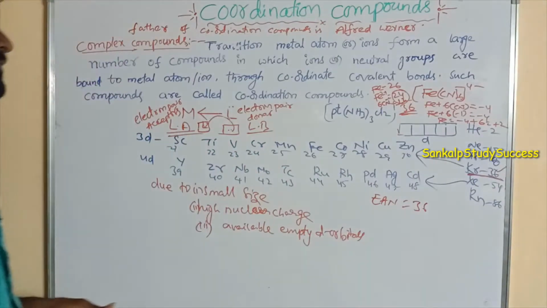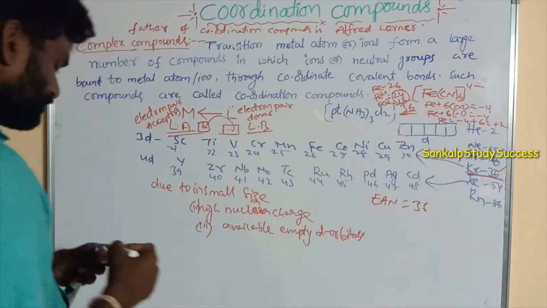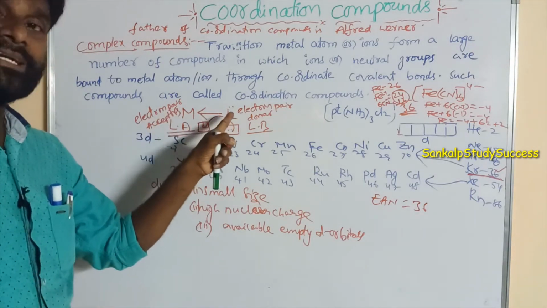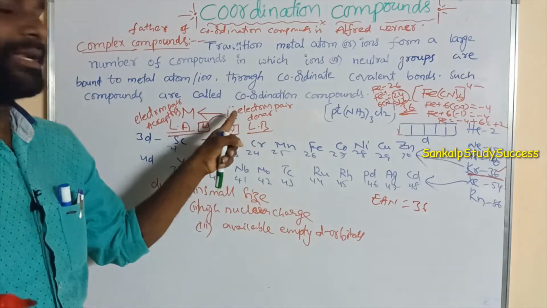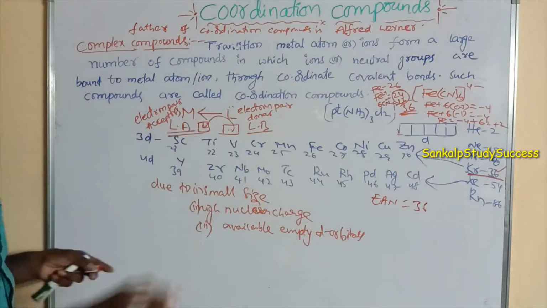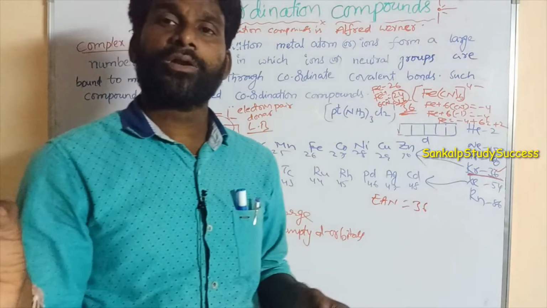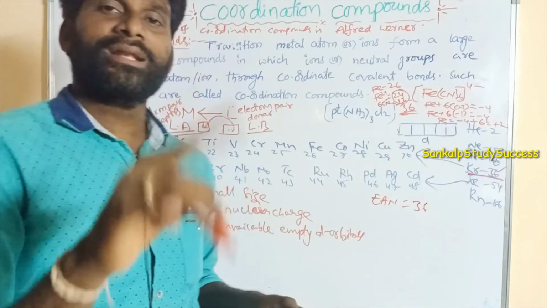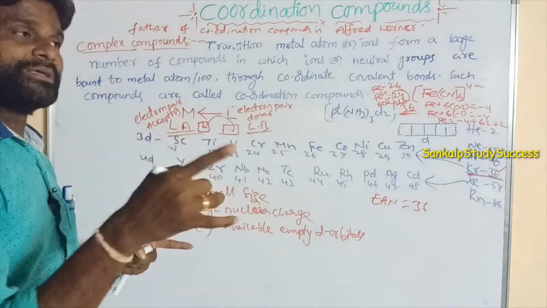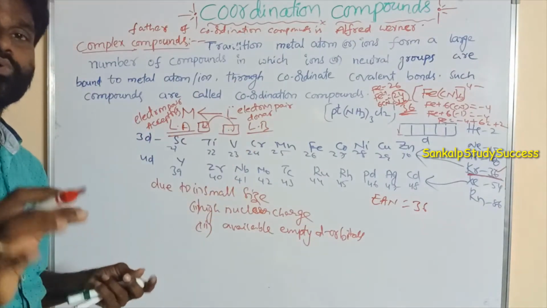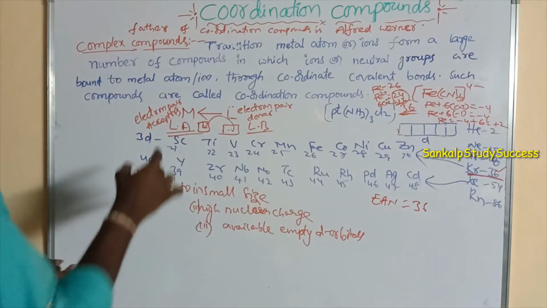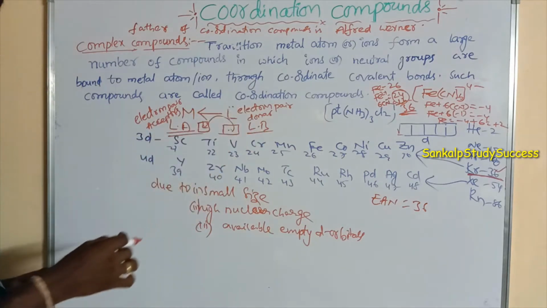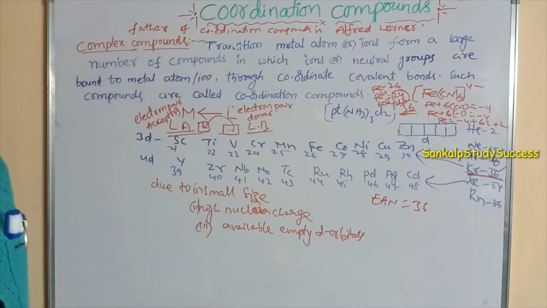Right. Here the transition metal is represented by M. Ligands, the electron pair donors, are represented by L. Between metal and ligand, which bond is formed? Coordinate covalent bond. Why? Here the ligand can give only electron pairs and the metal is empty. So that electron pair is shared between these two. That is a coordinate covalent bond. In metal and ligand, a coordinate covalent bond is formed. So such compounds are said to be complex compounds.